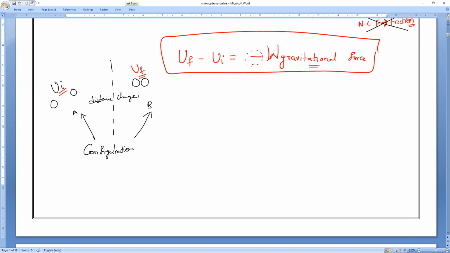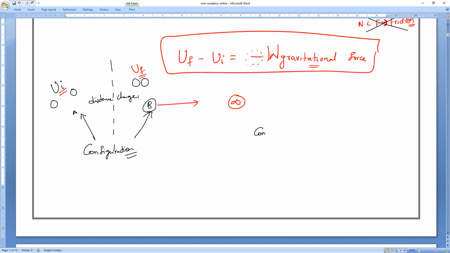If you take any kind of configuration, please remember, imagine B is at infinity. Or, sorry, not B, take it as A. Let me take A at infinity, meaning any mass is at infinity. Where do I have to bring it? From infinity to where should I bring it? Infinity to point B. So let me take that; now this is my configuration.